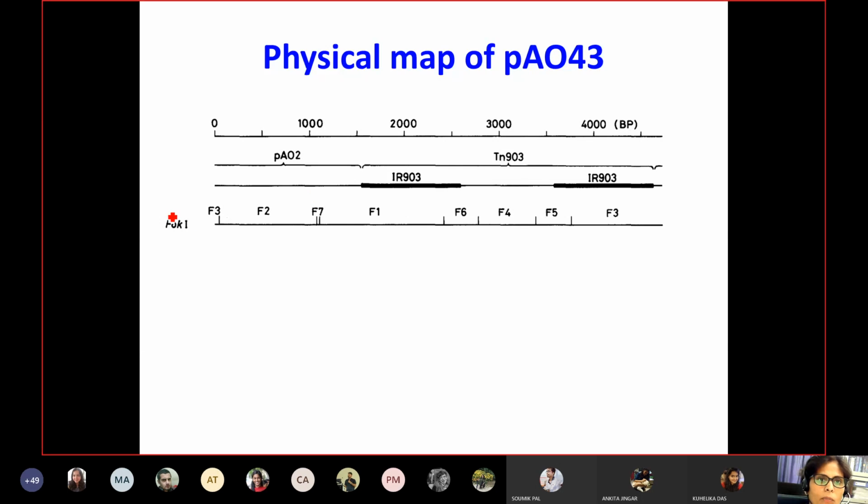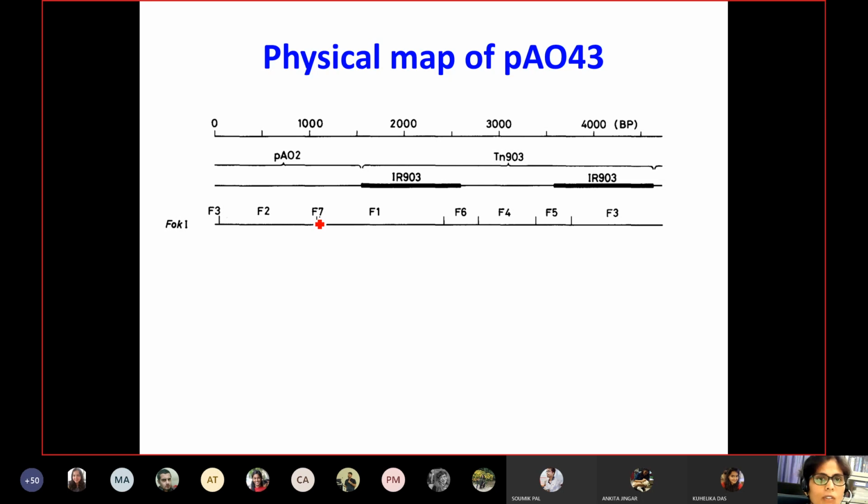So the purified protein FOC1 was able to cleave this plasmid at 3 sites, whereas it was able to cleave its derivative at 7 different sites. And these are namely fragment 1, fragment 2, 3, 4, 5, and so on until 7.